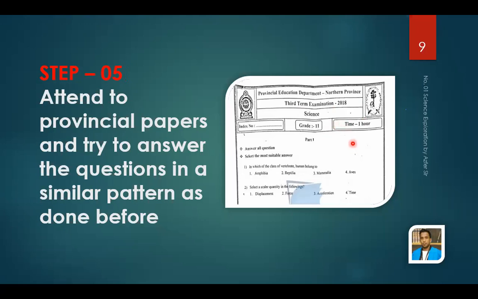This is the right time for you all to go to a bookshop and buy these provincial papers. They have printed them and they are for sale. You buy 2 or 3 sets of books, come home and attend to these provincial papers the same way I told you how to do the O-level past papers. Same way you have to do it. First the structured essay, then the essay, and finally the multiple choice questions.